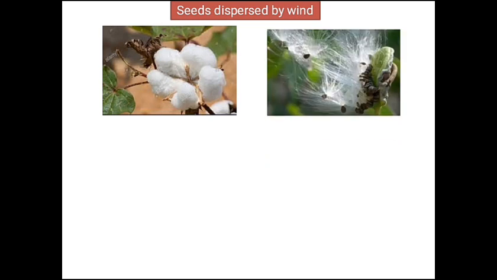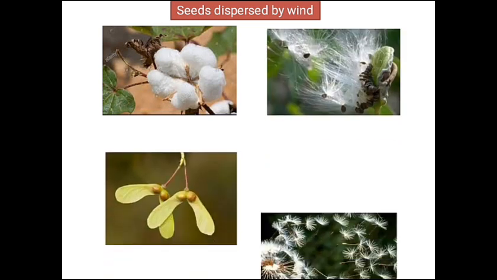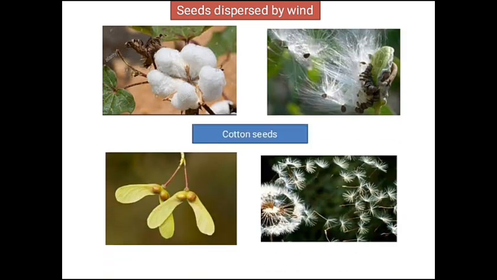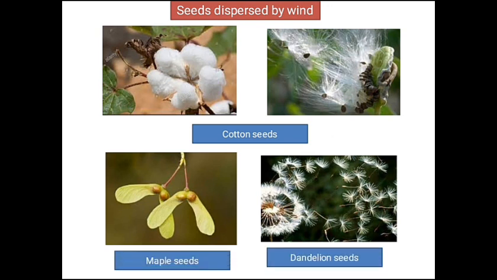So, here I have collected some pictures for your better understanding. You can see the first 2 pictures, it is of cotton seeds, and as we have discussed earlier that cotton seeds as well as dandelion seeds shown here have fine hair-like structures, and these hair-like structures only help them to move along with the air to far off places.